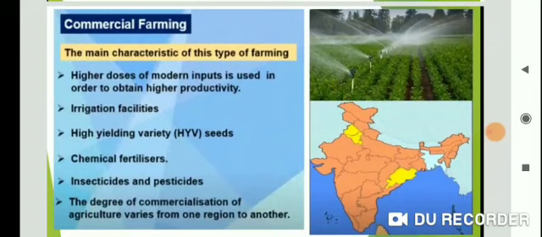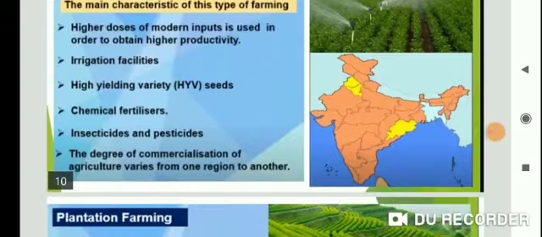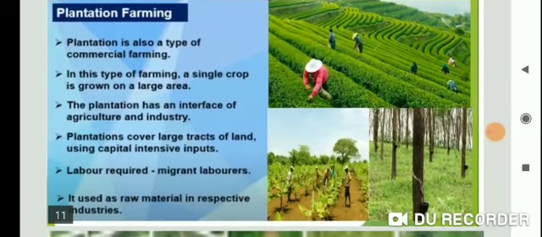The main purpose is to sell the product and earn greater profit. HYV seeds are used to increase production. Chemicals like fertilizer, insecticide and pesticide are used, and irrigation facilities are available, for example rice cultivation in states like Punjab and Haryana, and this type of farming is commercial farming. Okay, now next, plantation farming.